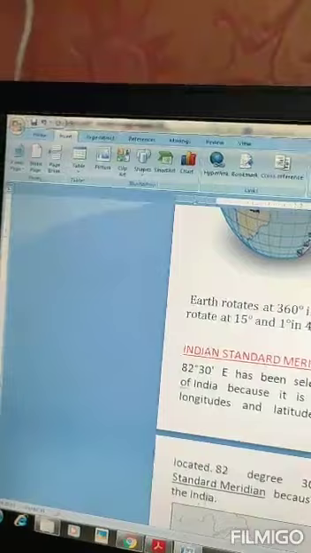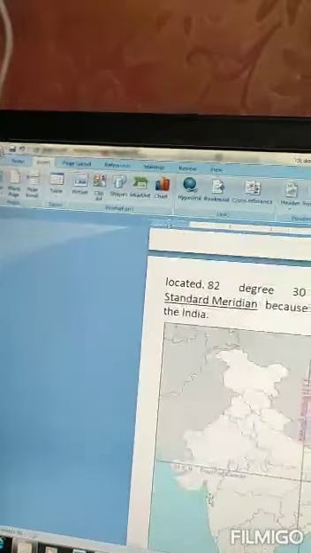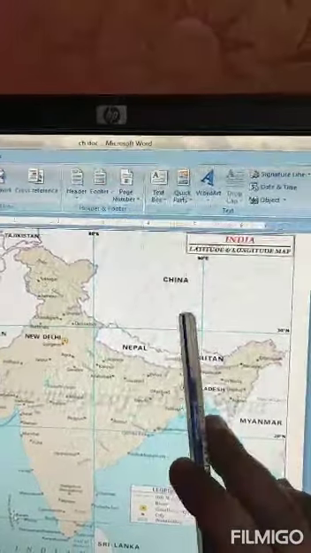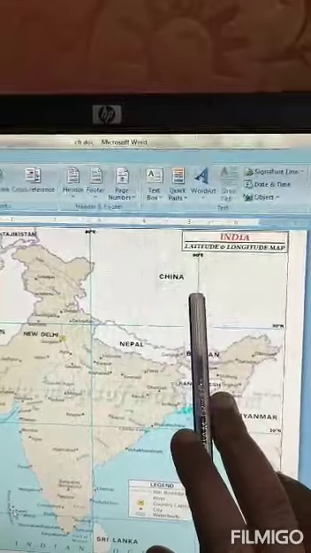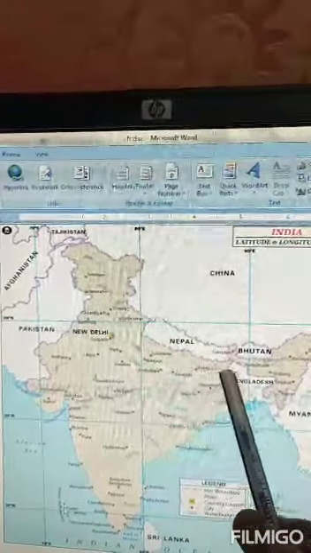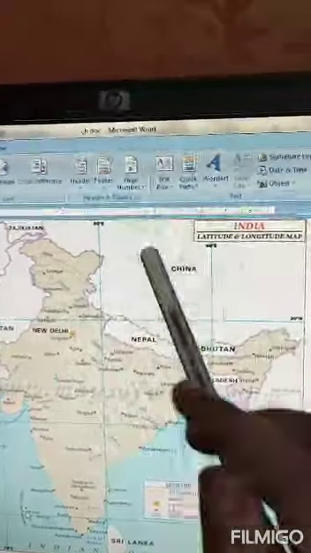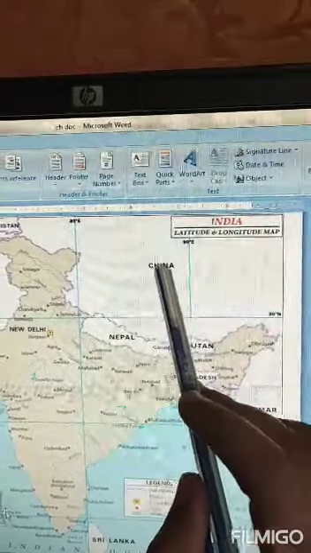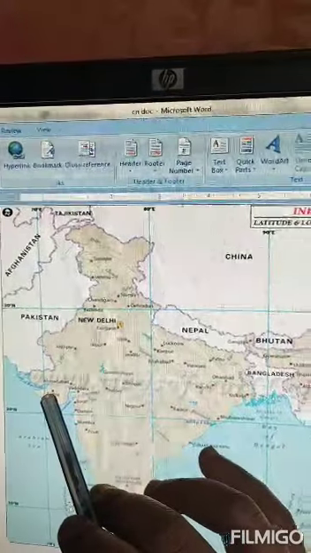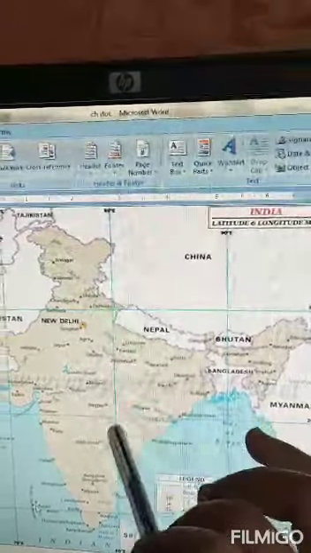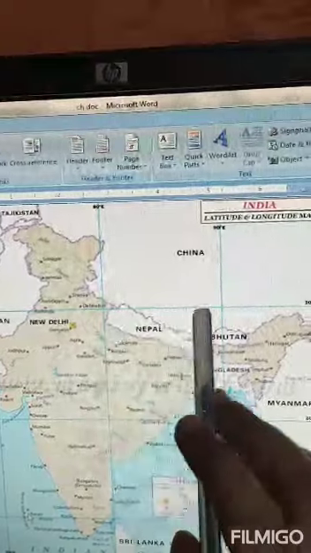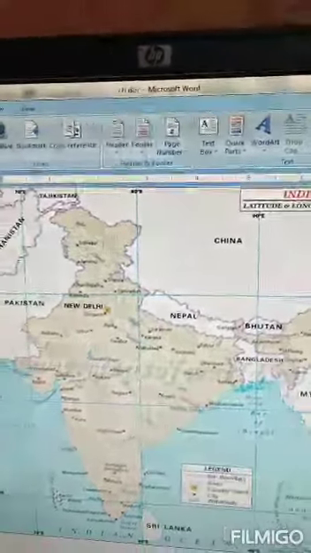And how is standard time calculated? Now remember one thing, that 3 main longitudes pass through India, and in between them we calculate the others, like this is 80 degrees, this is 90 degrees. So in between them 81, 82, 83, 84, 85, 86 till 90. 70 degrees is here in Gujarat, 80 degrees nearby Uttar Pradesh, 90 degrees in Assam. Okay, so in between them 81 to 90, we have one.